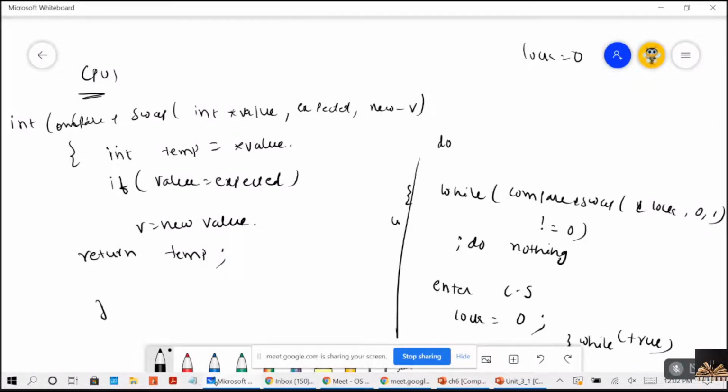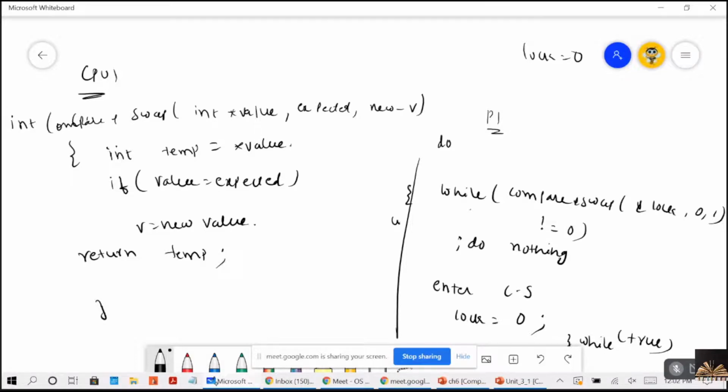Now, let's consider first P1. It wants to enter into the critical section. Guys, be with me and try to give the answers. We try to understand this solution by making use of the swap. So this is P1. Now what is P1 doing?